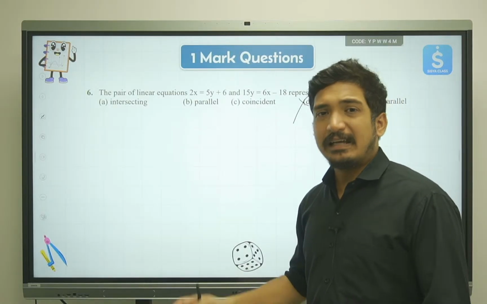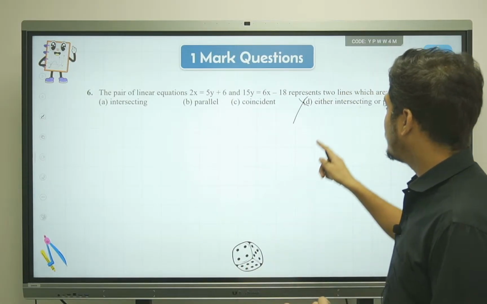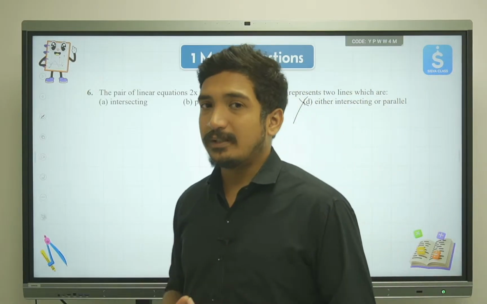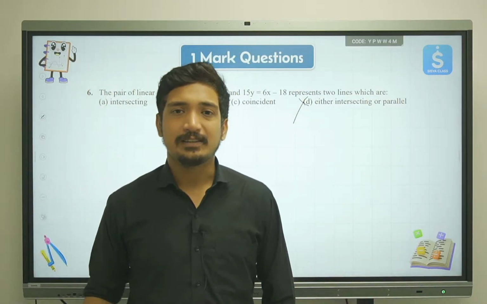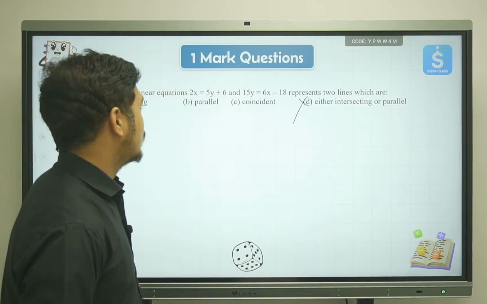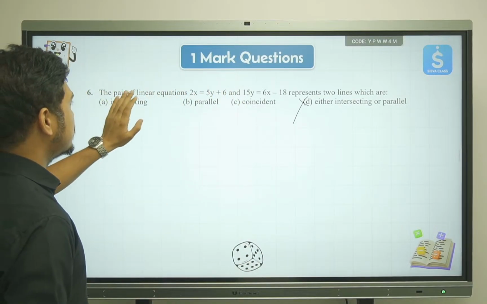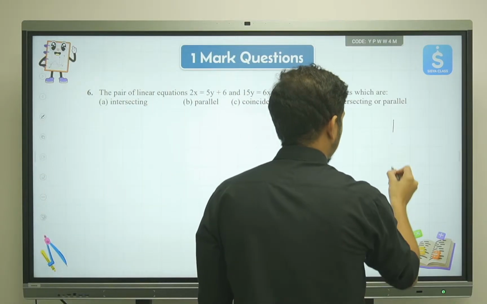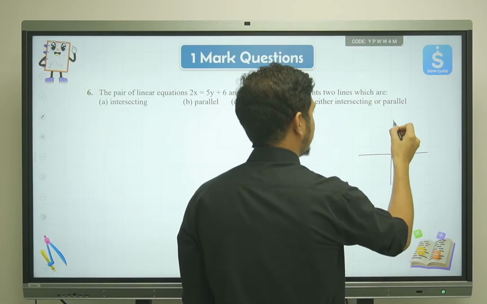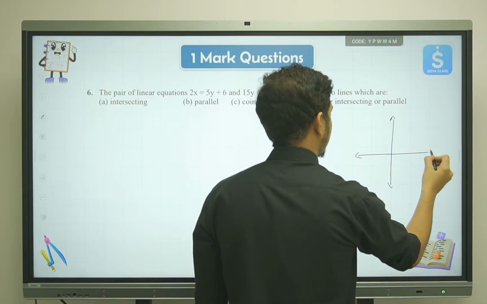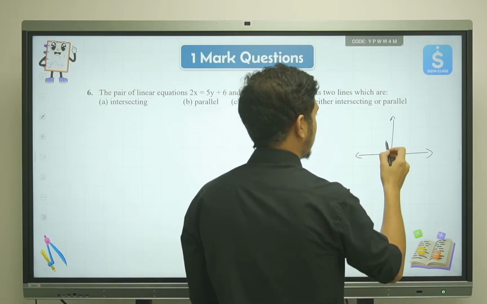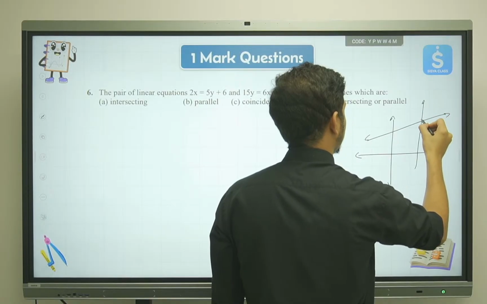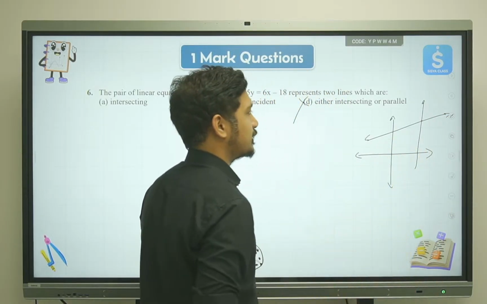Why? It can either be intersecting or parallel, but we cannot say this together, right? It is either one side or the other. So it can be either intersecting, parallel, or coincident. Now, how will the graph look? For intersecting, let's say that we have this Cartesian plane with x and y axes. Let's say that we have two lines this way. So this point will be considered as the point of intersection, correct?